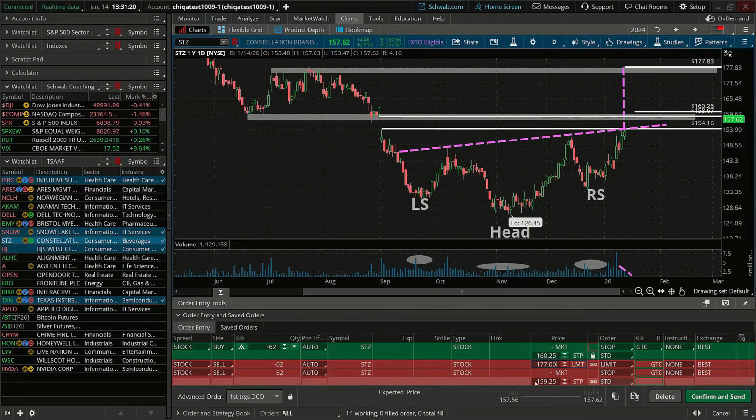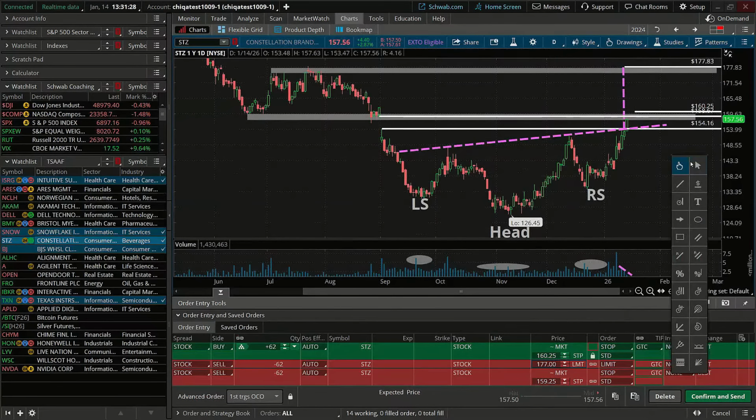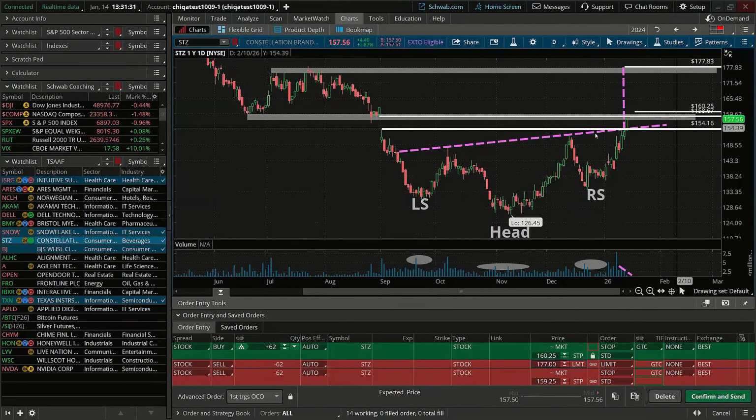On the downside, let us put in a stop to the downside here. And where would we like to put it? Well, I think we can put our stop to the downside right at that neckline resistance, now support. So right around 154 or so. So I'm going to put our stop to the downside around 154. Okay. So you can see that's that horizontal line that we're looking at where price just broke out of. Okay.